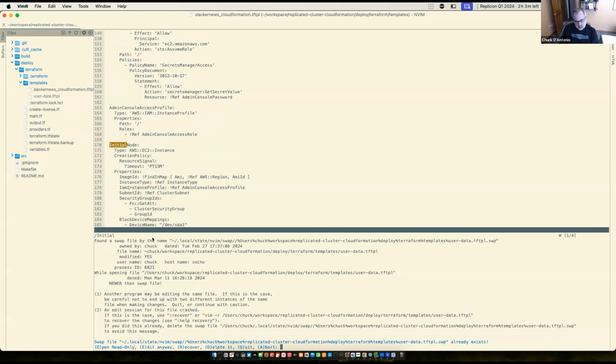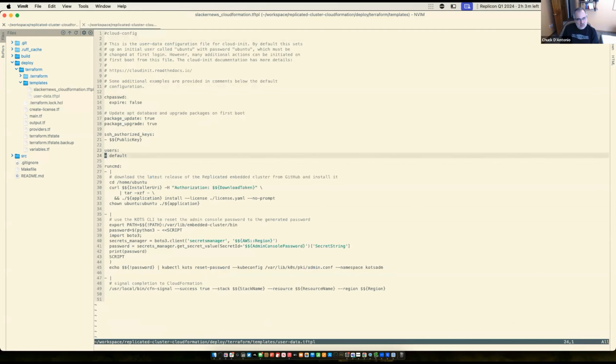What that's going to do, take a look at it. It's going to download the embedded cluster install using that information we got from creating the license. It's going to run the install with that license. And then it's going to get the password from Secrets Manager, change the admin console password, and tell CloudFormation it's done.